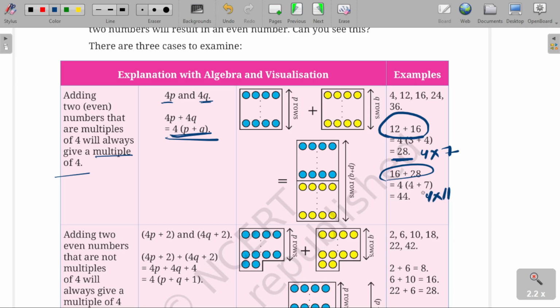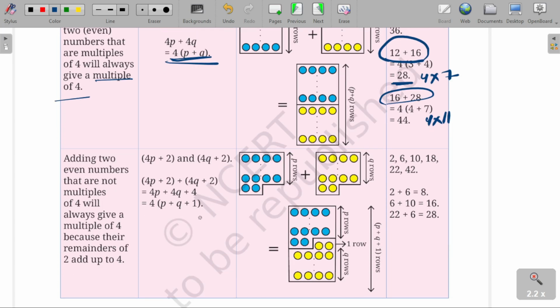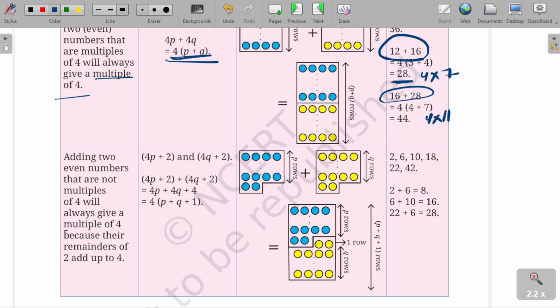Clear. Similarly, the next topic is, which is not a multiple of 4 but always leaves a remainder 2. This is the rule, right?